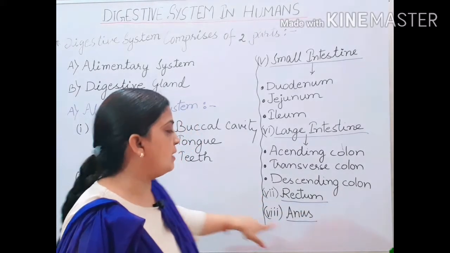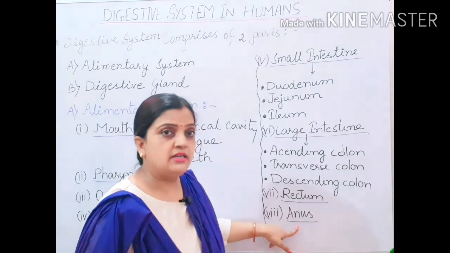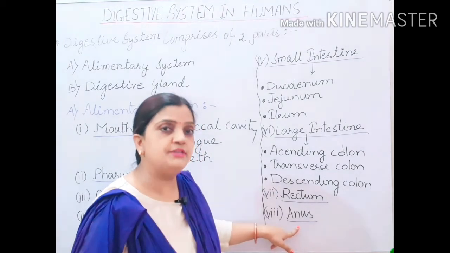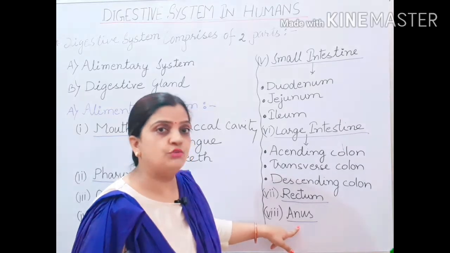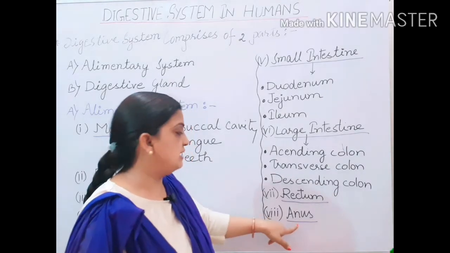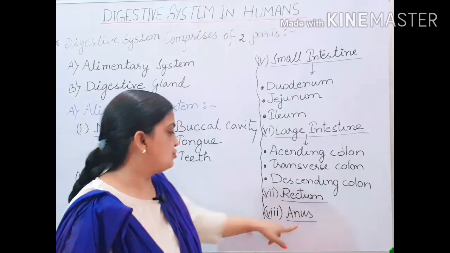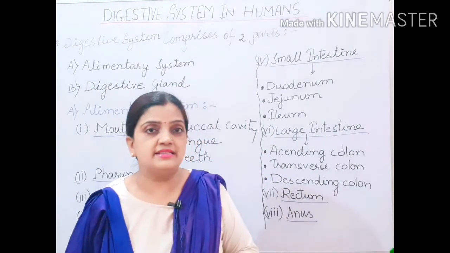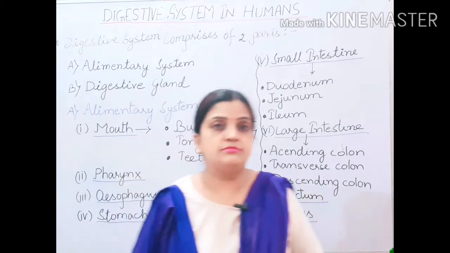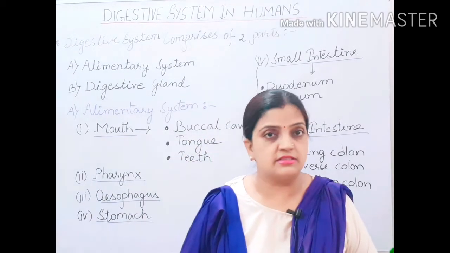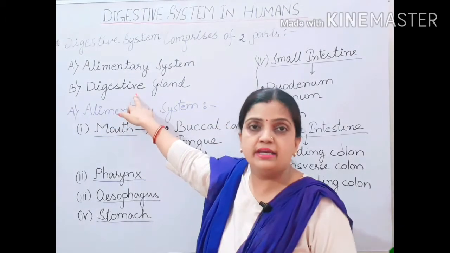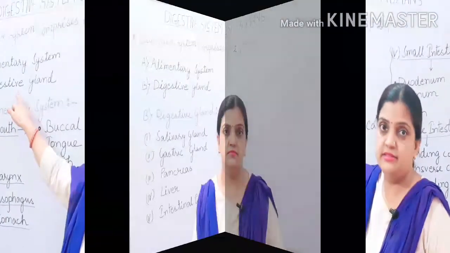Then the eighth and last part, at which the digestive system, or the alimentary canal system, gets finished, is the anus. So children, there are 8 main parts which comprise the alimentary system of the human digestive system. Now children, let us know what parts make up the digestive glands.